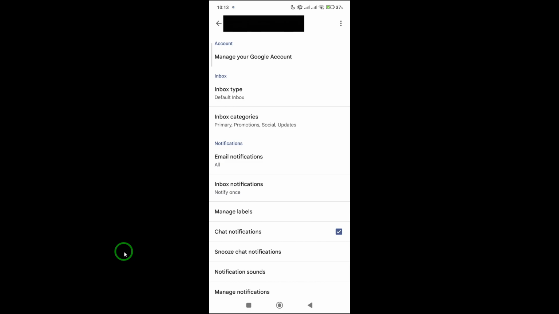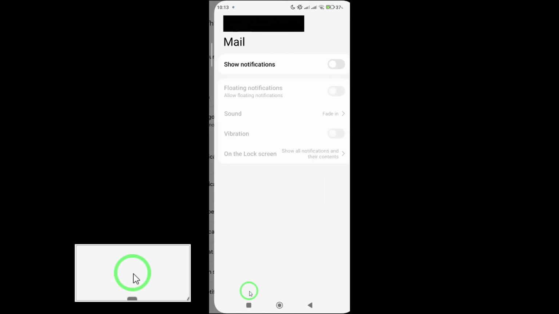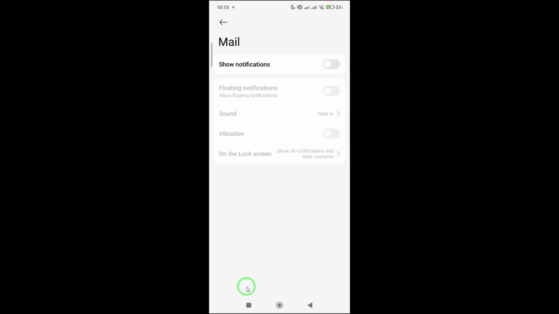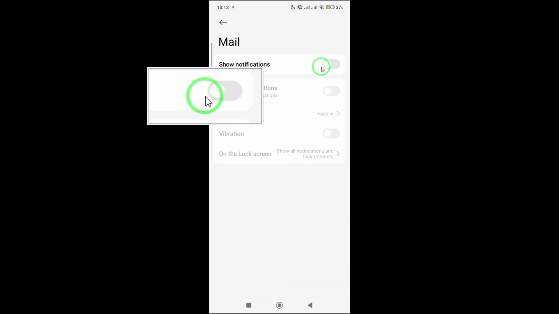Next, look for the option that says Manage Notifications. Tap it, and you'll be taken to a screen where all your Gmail notification preferences live. Here's the key part. Toggle on Allow Notifications.